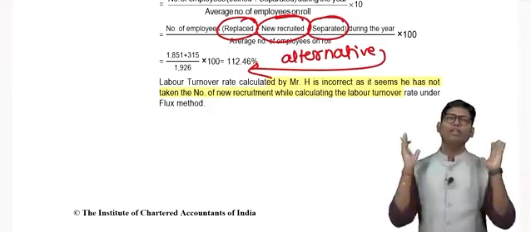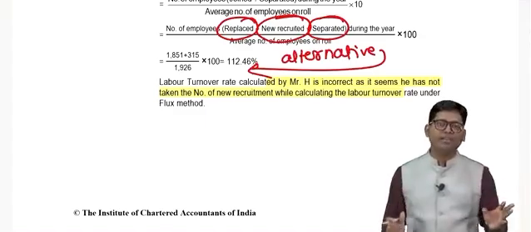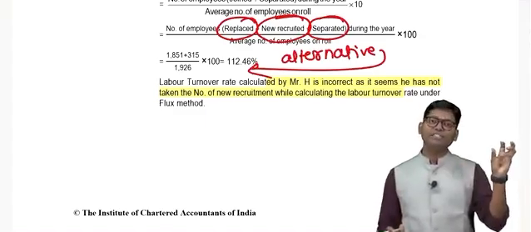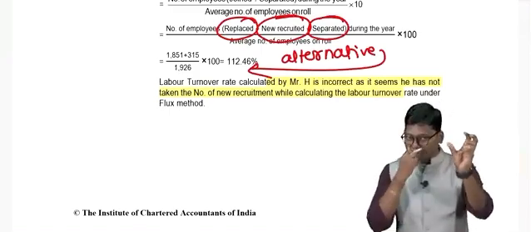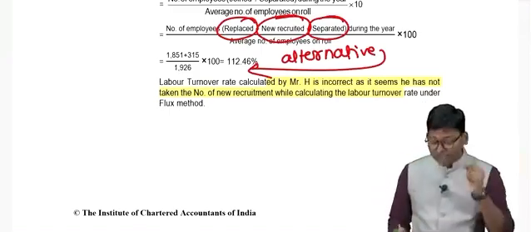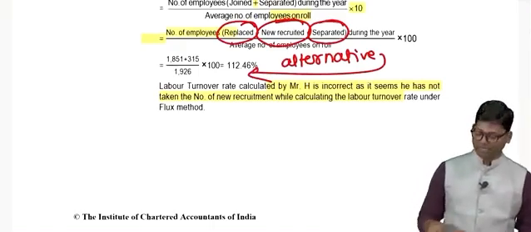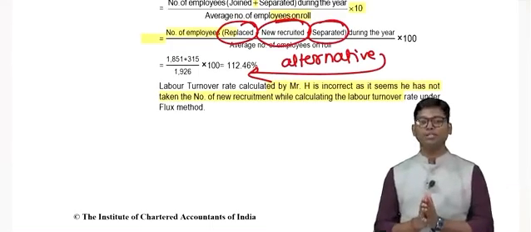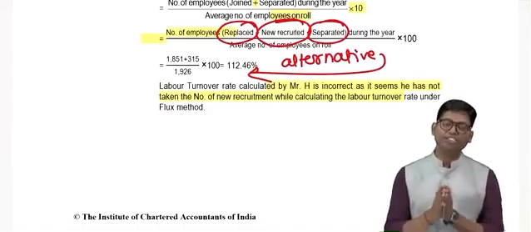So there are two alternative treatments, two alternative methods for showing the flux method. The flux method considers replacement as well as separation. If you consider replacement along with new recruit workers, in that particular case Mr. H's calculation was incorrect, can be concluded with this computation.